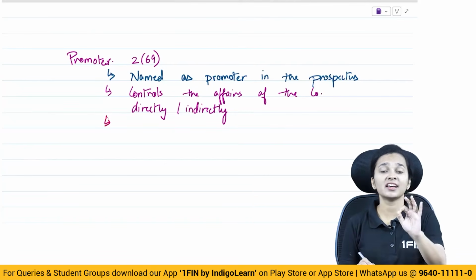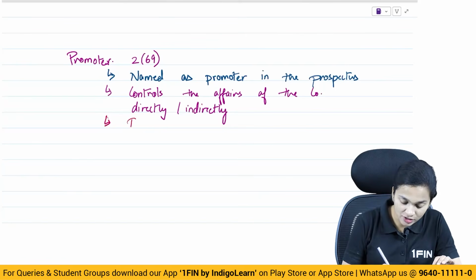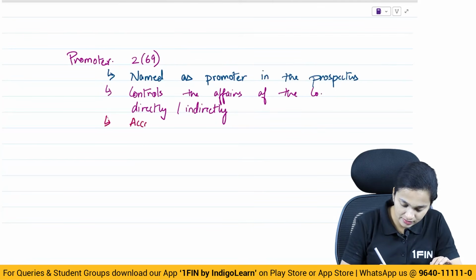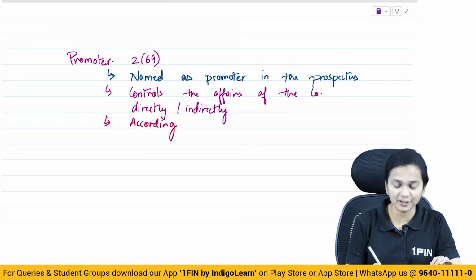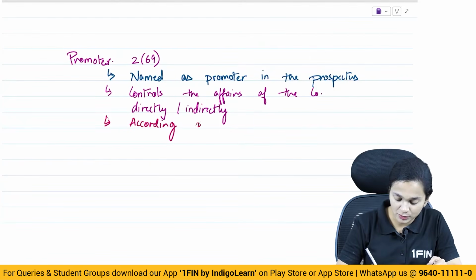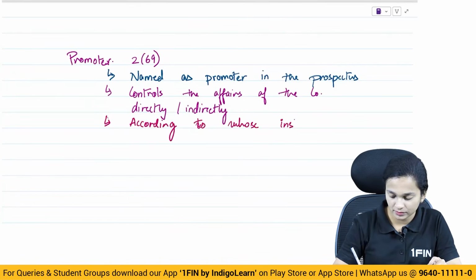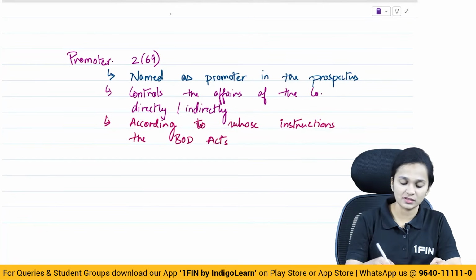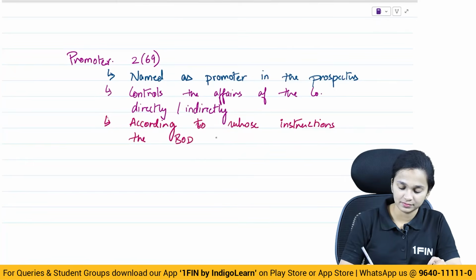He is a person according to whose instructions the board of directors of the company take their decisions. So according to whose instructions the board acts or takes actions.